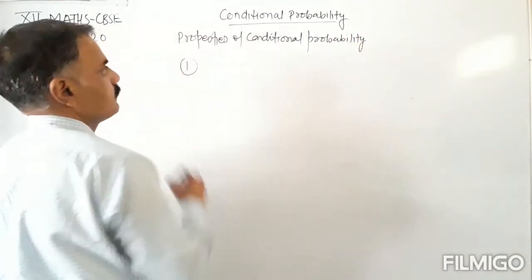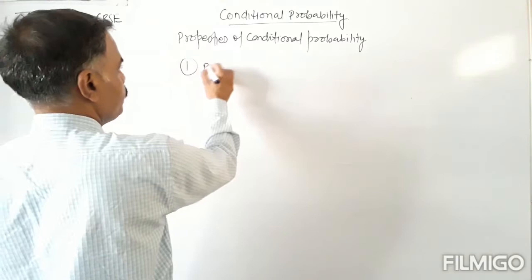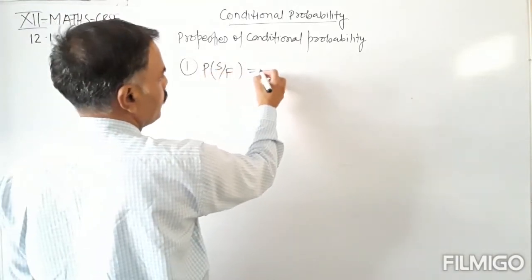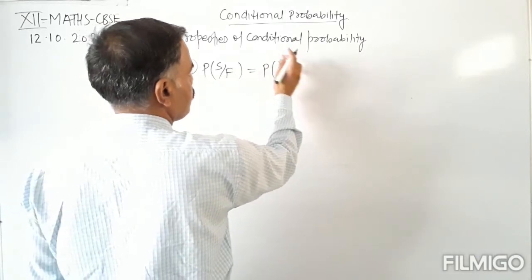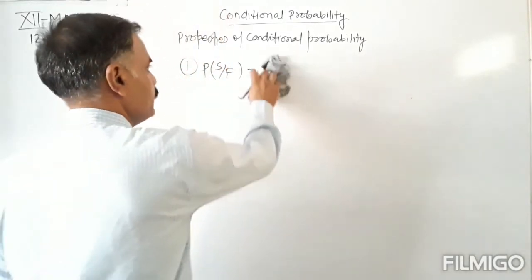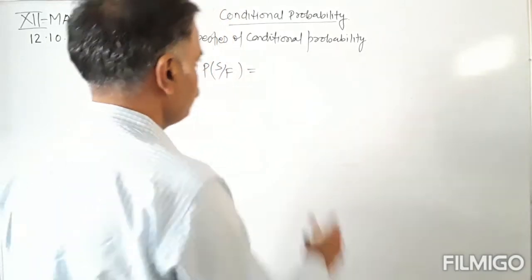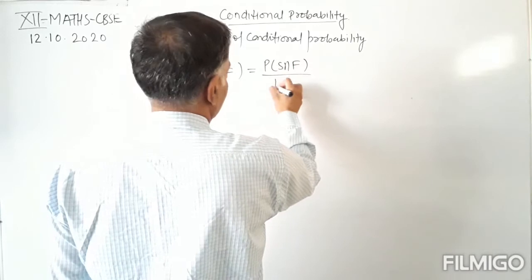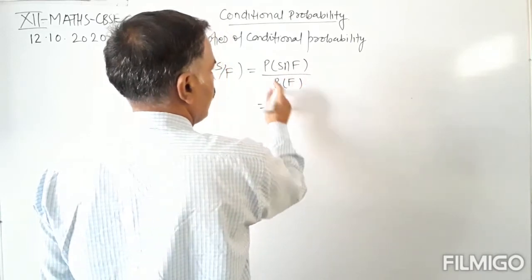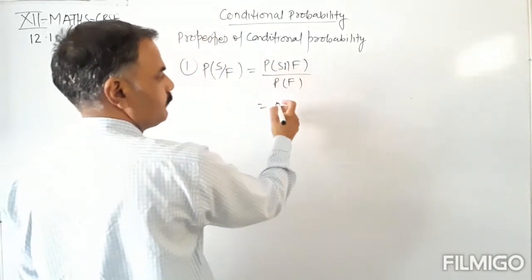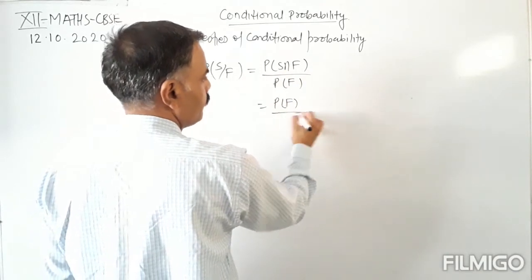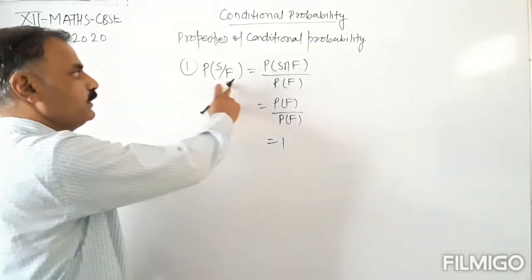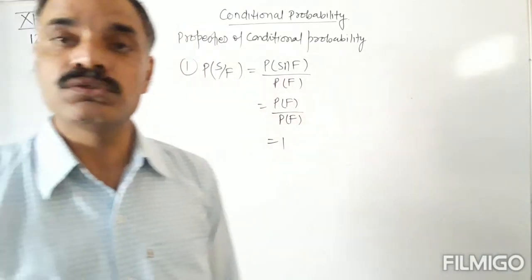First of all, probability of S given F equals probability of S intersection F upon probability of F, and S intersection F is equal to F. So probability of F upon probability of F, and this is equal to 1. So probability of S given F is equal to 1.